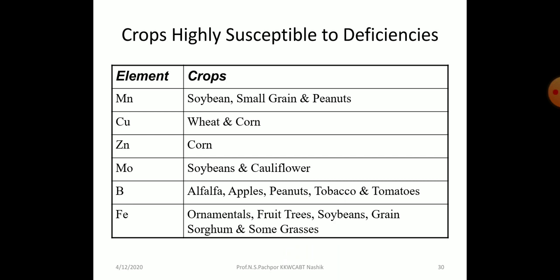Then this is the table which shows the crops highly susceptible to deficiencies. When there is manganese deficiency, the highly susceptible crops are soybean, small grains and peanuts. When copper is deficient, wheat and corn are highly susceptible. Zinc: corn. Molybdenum: soybeans and cauliflower. Boron: alfalfa, apples, peanut, tobacco and tomato. Iron: ornamentals, fruit trees, soybeans, different grains, sorghum and some grasses.